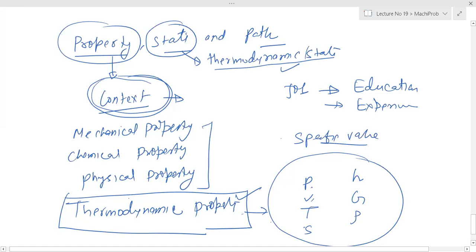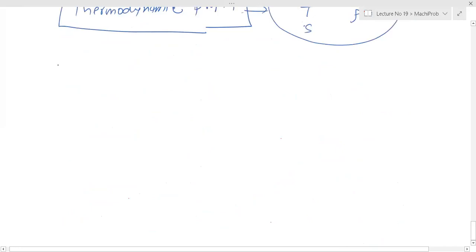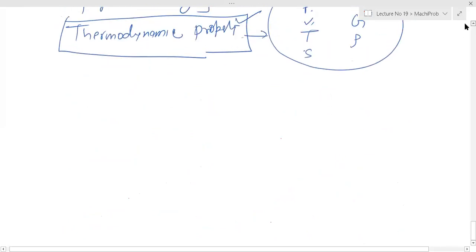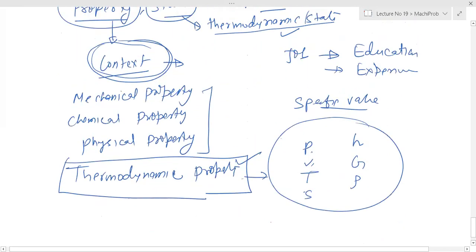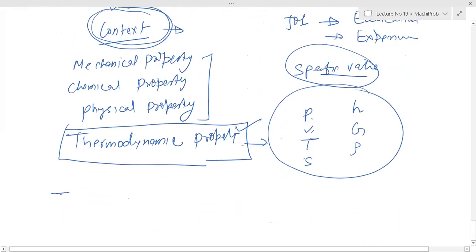How that state was reached has nothing to do with the property. To define a state, you need a specific value of thermodynamic property.